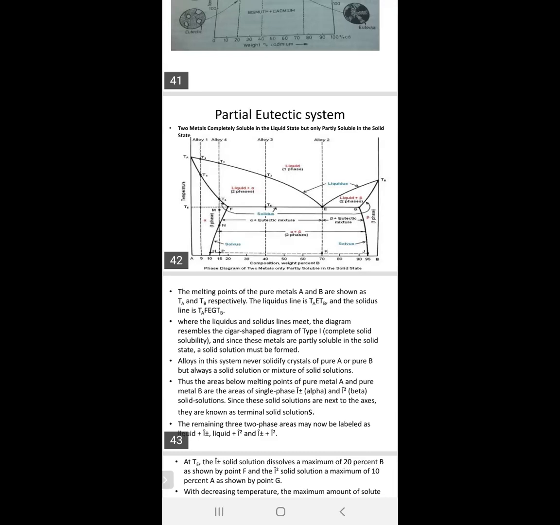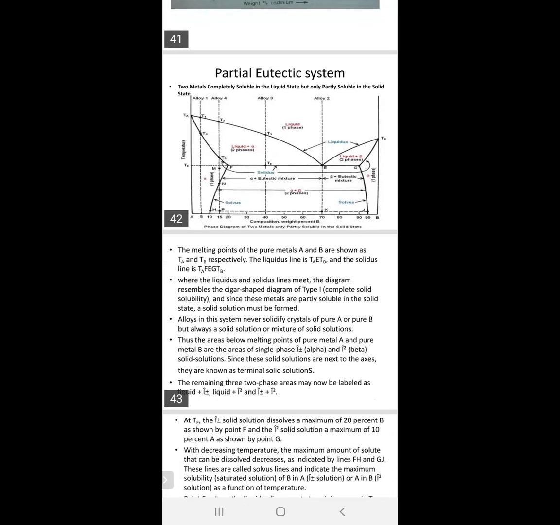When the temperature changes, there will automatically be some changes in microstructures. Here different phases are present: two single solid phases, alpha and beta, and next the liquid.